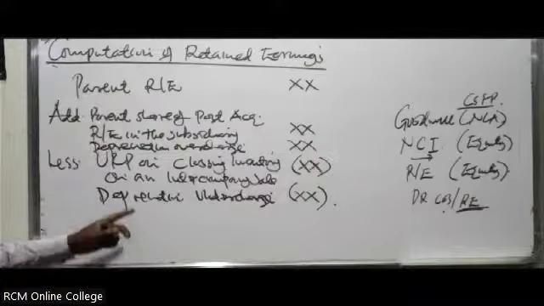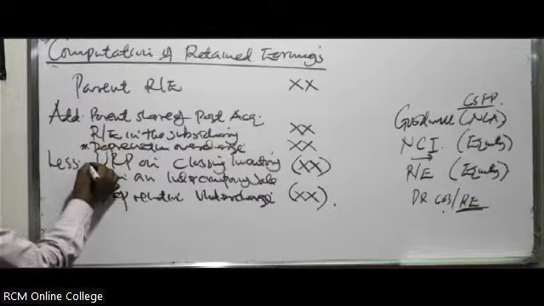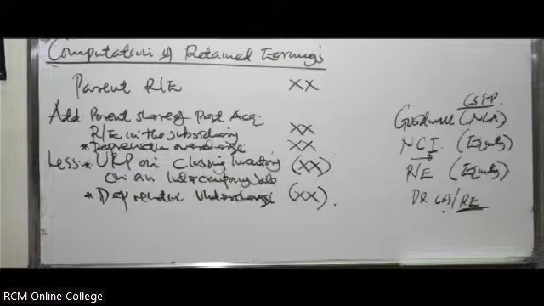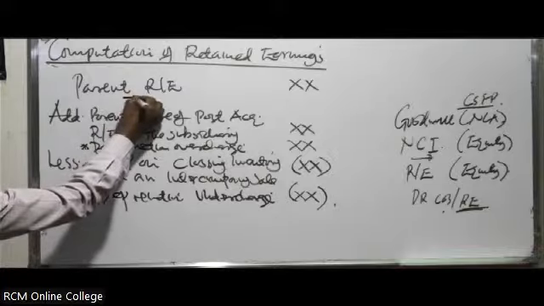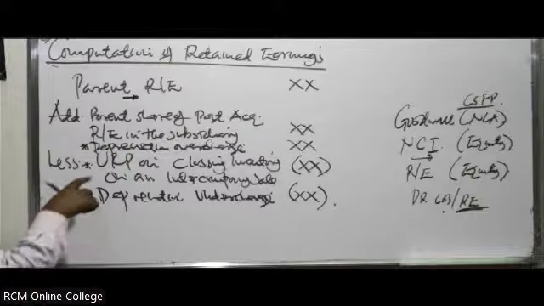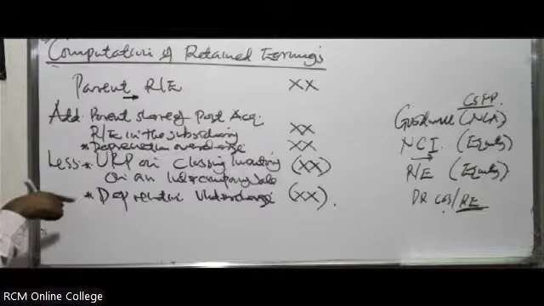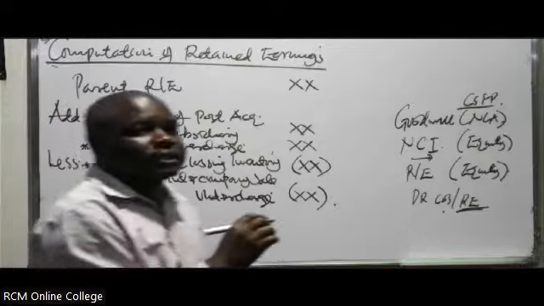And of course, I'll tell you at what particular point in time these items will come here. I will tell you in our subsequent class, but for now just know this as the format. At some points these items might not come to the retained earnings, and at some points they will, and you'll have to consider them when you're calculating the retained earnings. Sometimes you won't consider them, sometimes you do.